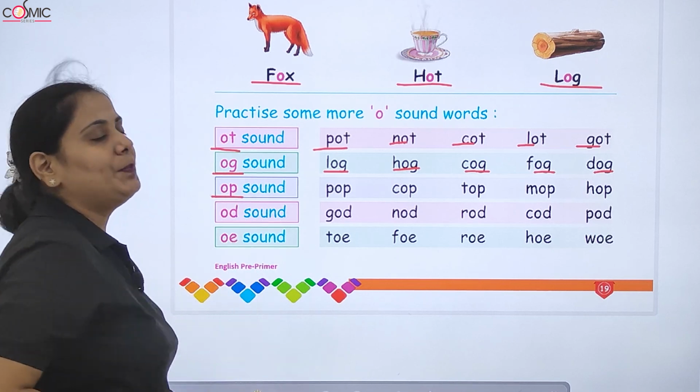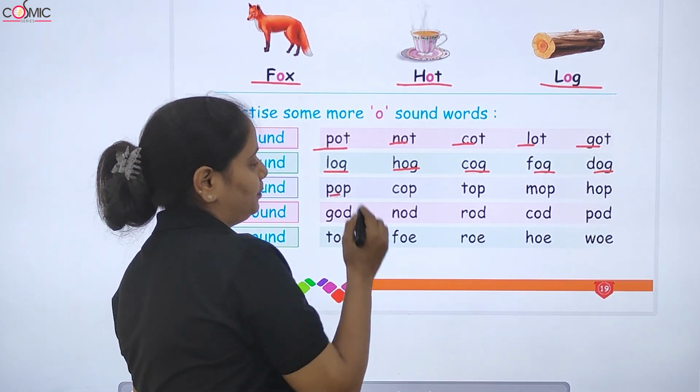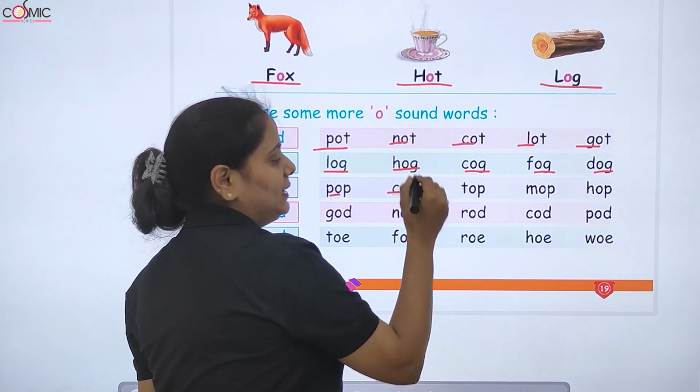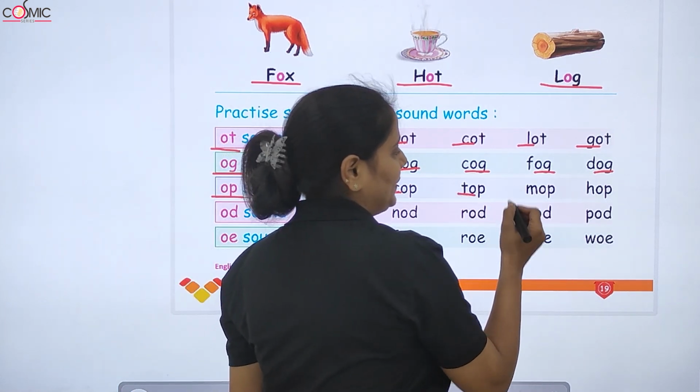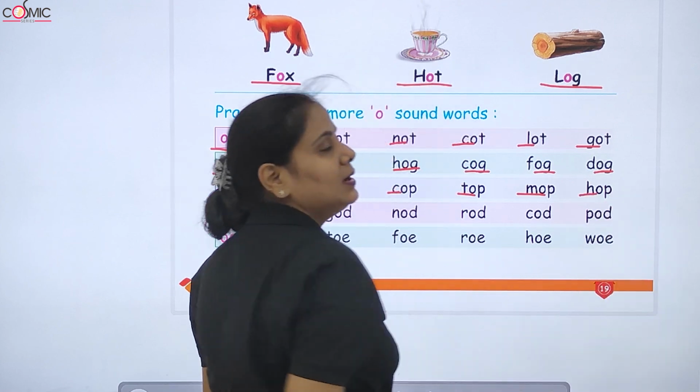Next one is O-P sounds. P-O-P, pop. C-O-P, cop. T-O-P, top. M-O-P, mop, and H-O-P, hop.